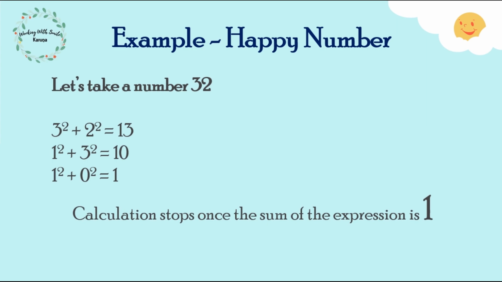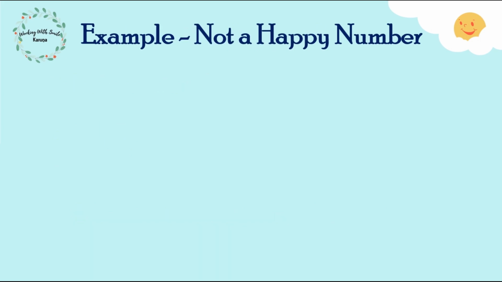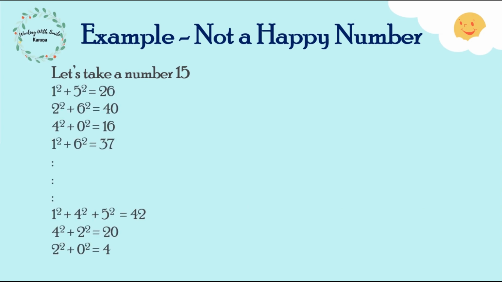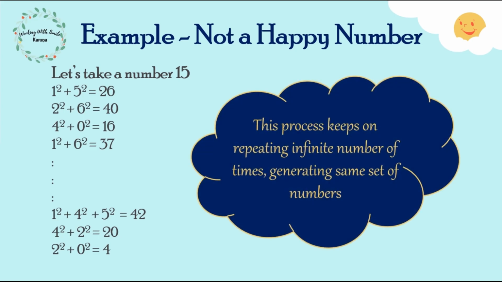Let's consider one more example where the number is not a happy number. I've taken a number 15 and these are various calculation steps performed on different digits of the numbers derived in each step. On screen you can see the last calculation results into digit 4. If I further perform the calculations, then it will result into giving the same sequence of numbers an infinite number of times.